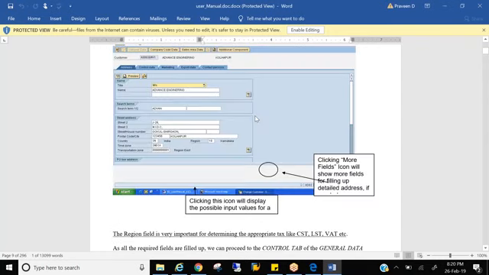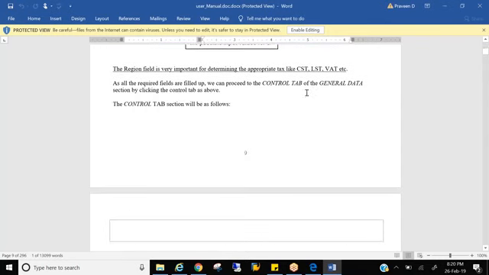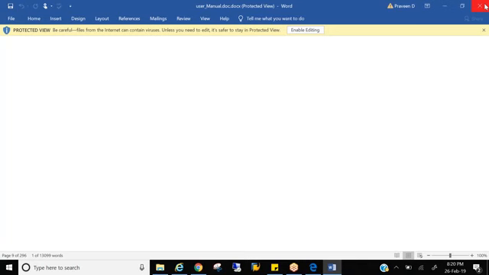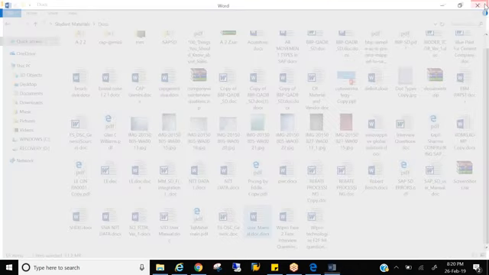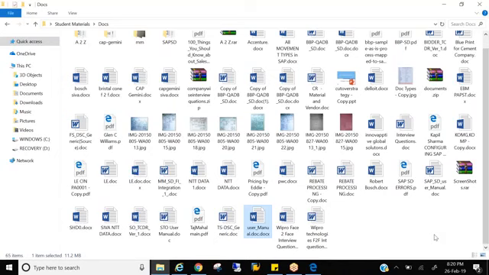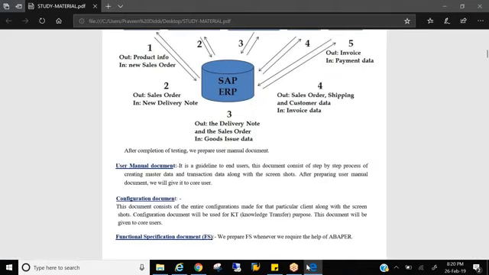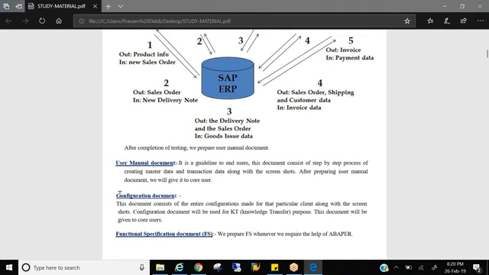You'd be creating a user manual like this, screen by screen, field by field, with all the data, and give it to the customer so that they can go through this document simultaneously. They can do a system study and understand how to use SAP, right? So that is what we call the user manual. Apart from the user manual, we also create a config document. So what is a config document?